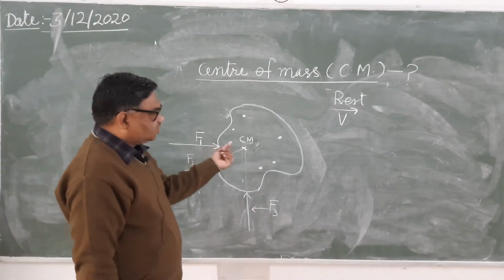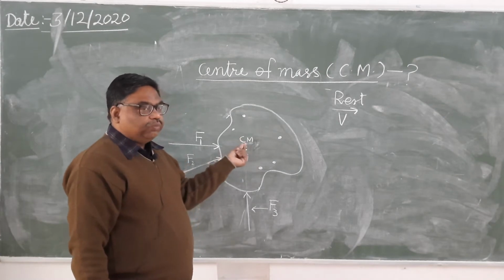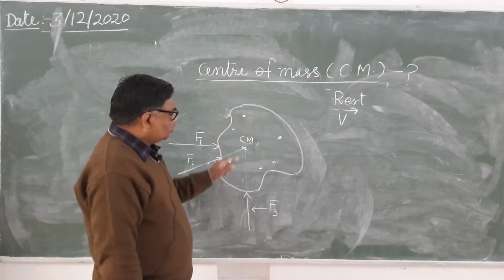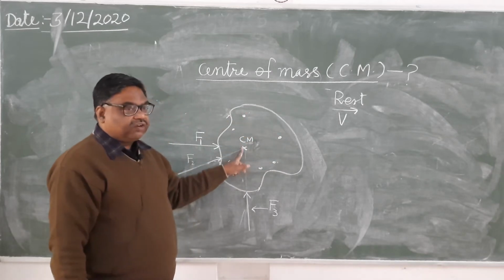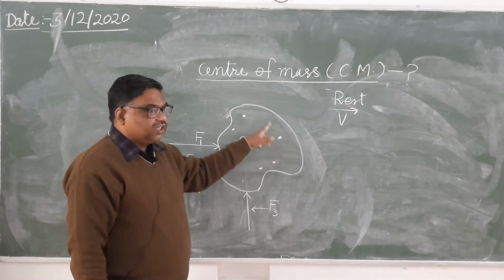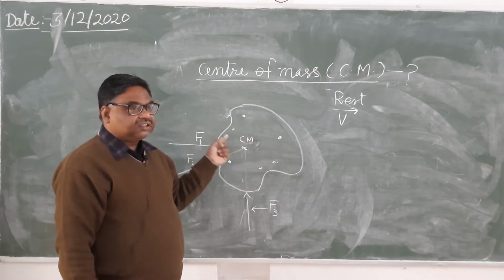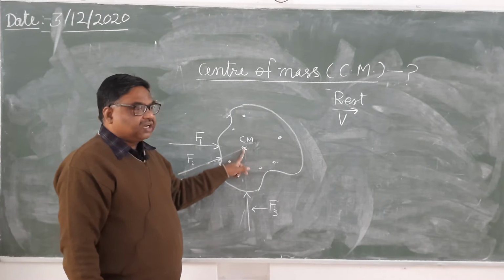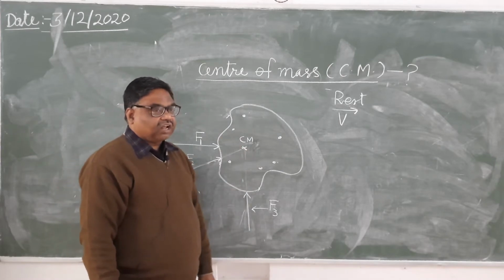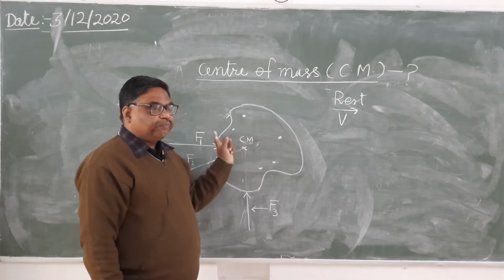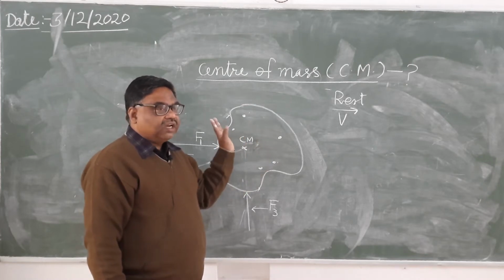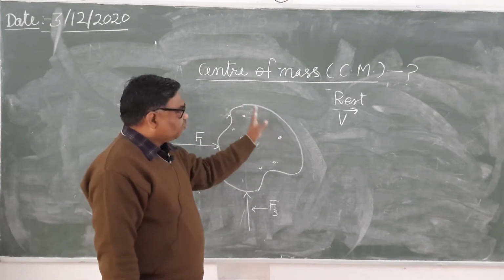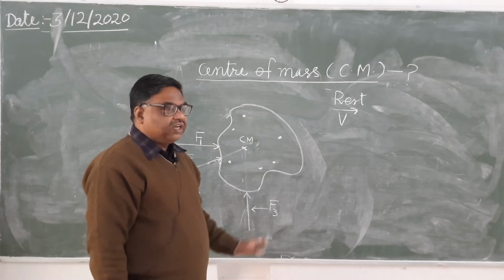Center of mass, since this is a point particle, here we have assumed, suppose these particles are having masses m1, m2, m3, m4, m5. So what will be the total mass located here? It will be the sum of the masses of these particles. And its size is negligible, it is a point. It can be assumed as a particle. So what is the advantage of center of mass? Center of mass simplifies the motion. We can discuss the path of the motion, the velocity, acceleration, all these things very simply.